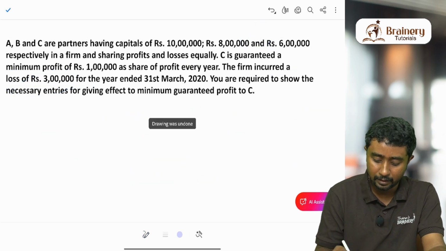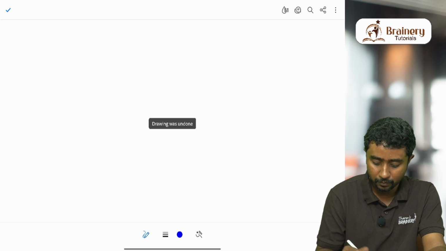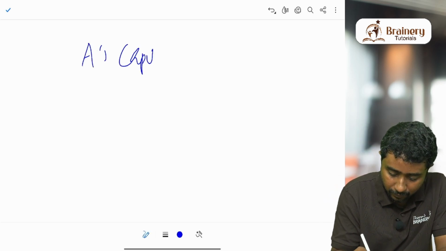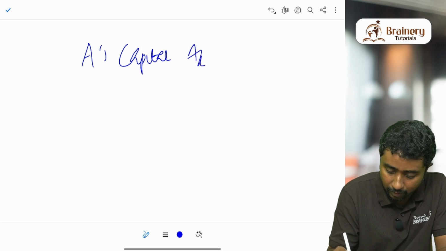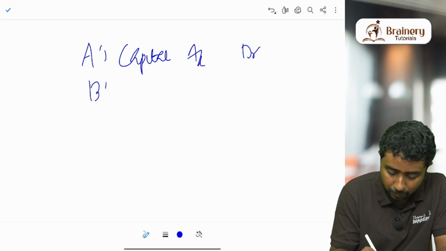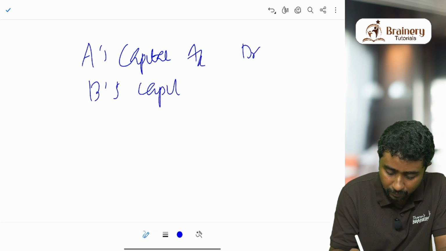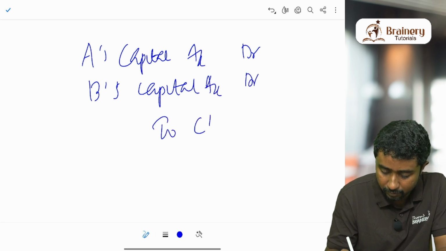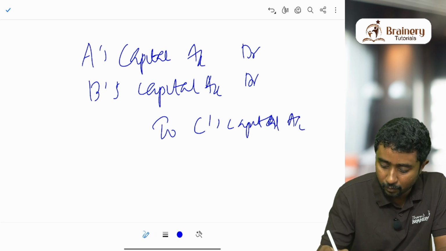So what will be the entry? Let us pass the entry now. Obviously A's capital account debit, B's capital account debit to C's capital account. What will be the amounts?